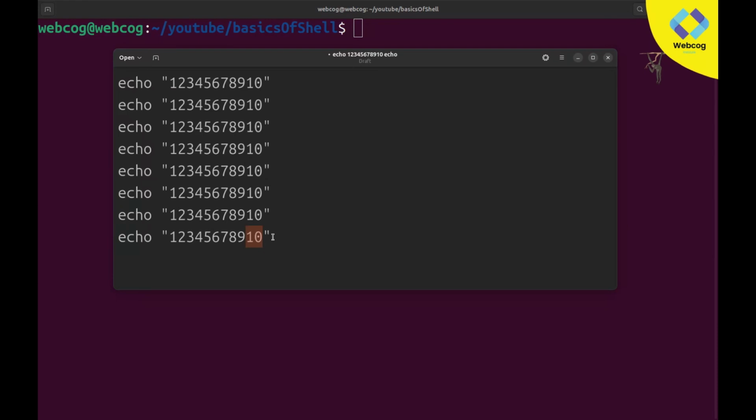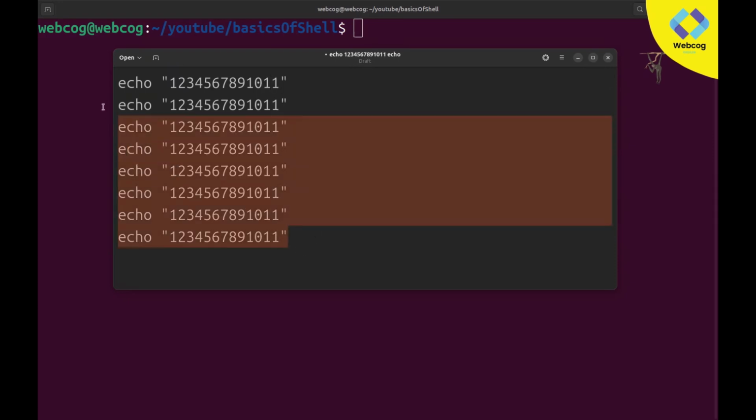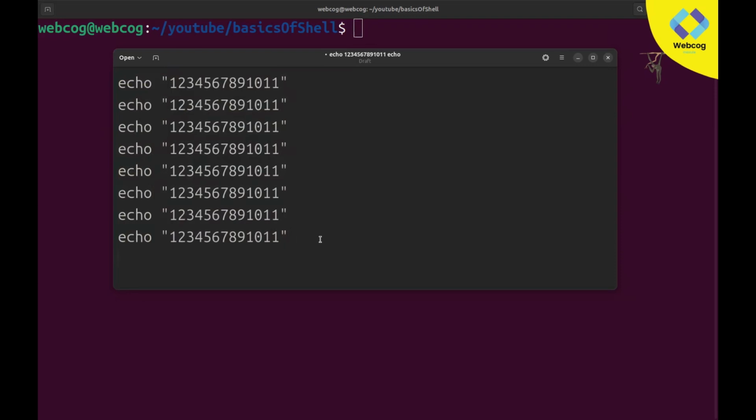But then I change my mind again. Now I also want to print 11. So if I want to print 11, I need to manually add 11 in every line. First I add 11 here, then here, then here. It is taking a lot of time, and you can see I manually need to add my new data. What if we have 1000 plus echo lines and we want to change the data in all of them? Do we change every single line manually, one by one? No. Here variables come in.